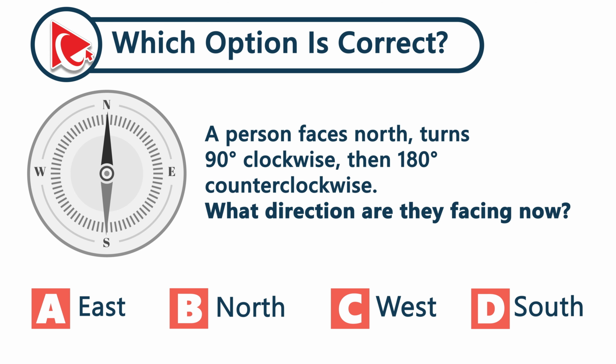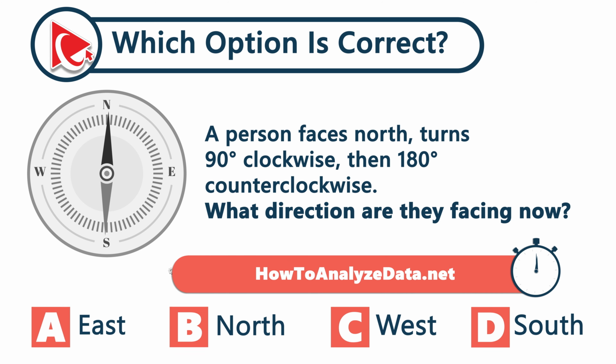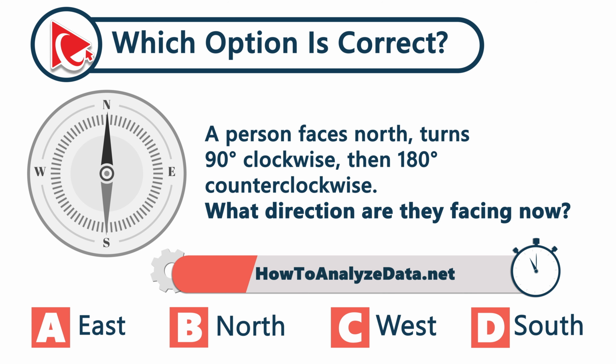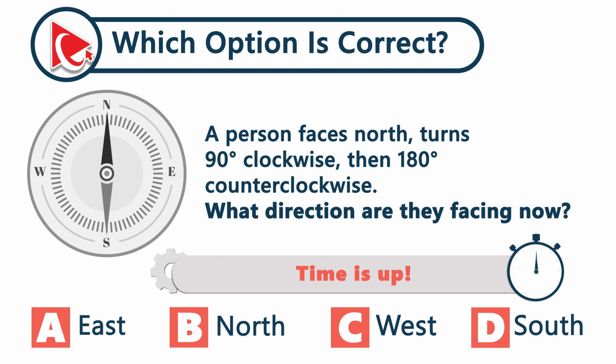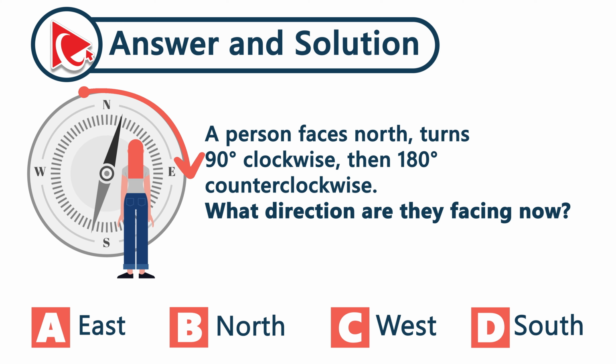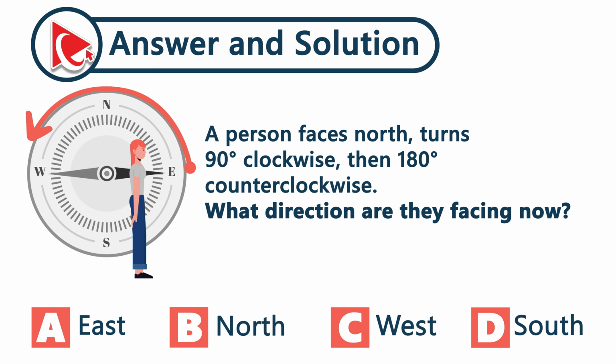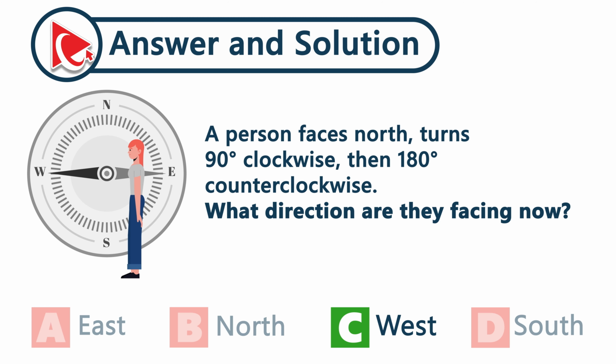A person starts by facing north. They turn 90 degrees clockwise, then make a 180-degree turn in the opposite direction, counterclockwise. Which direction are they facing now? A 90-degree clockwise turn takes the person to east. Then a 180-degree counterclockwise turn from east: 90 degrees to north, 180 degrees to west. The correct answer here is choice C, west.